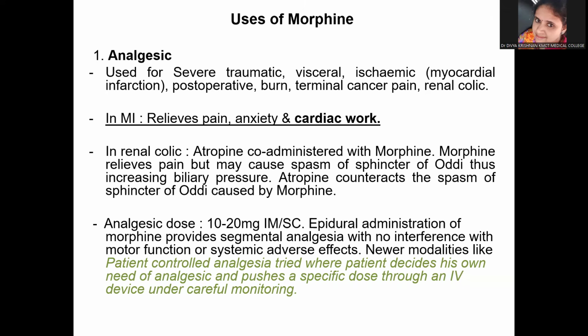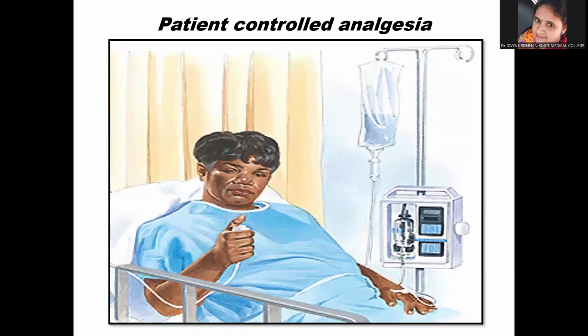If you are giving the morphine epidurally, it can give segmental analgesia with not much interference with the motor functions or causing systemic adverse effects like sedation, respiratory depression, and so on. And we have newer modalities like patient controlled analgesia, where the patient decides his own need of analgesics and pushes a specific dose through an IV device under careful monitoring. You can see this is the patient controlled analgesia, where the patient can decide their analgesic dose and can push that through an IV cannula.